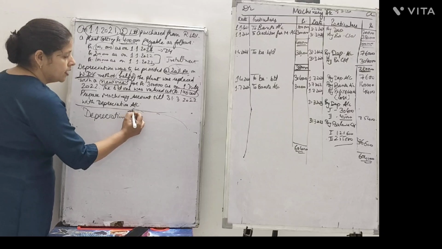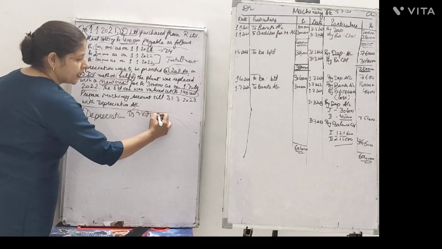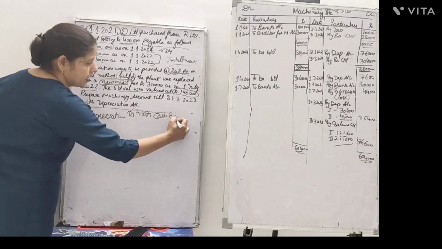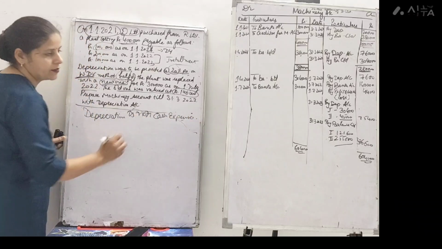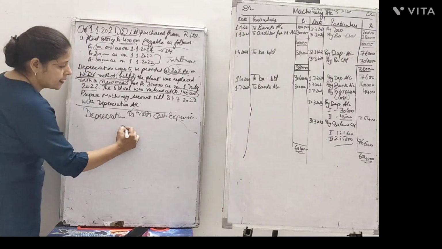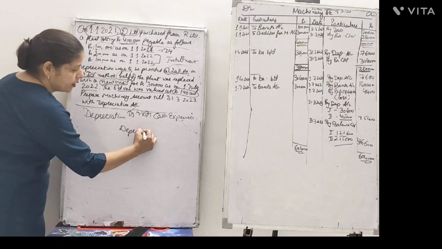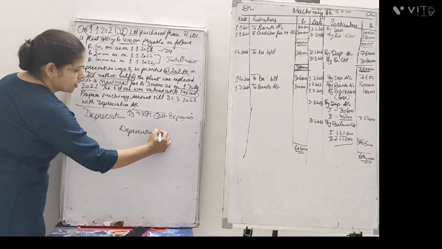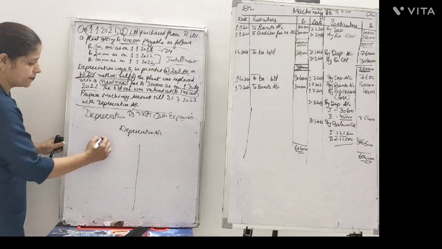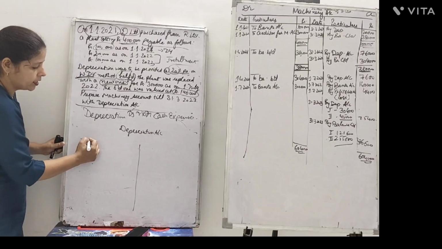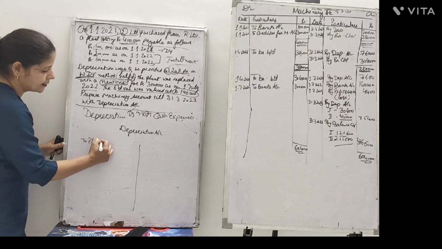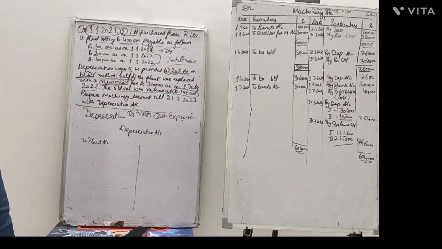We are not making payment for depreciation to anyone else. So for depreciation account, when we pass the journal for depreciation, which account is debited? Depreciation to machinery or plant, which is the case as here in this question, the depreciation was charged on the plant. So we write over here to plant account.